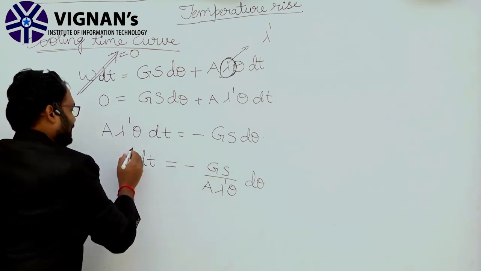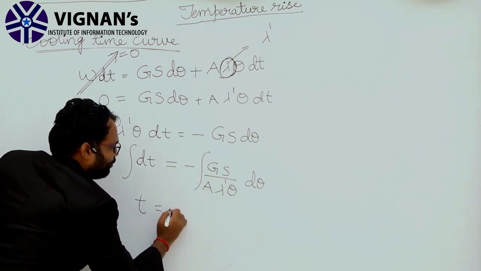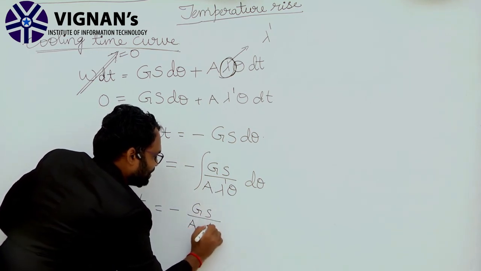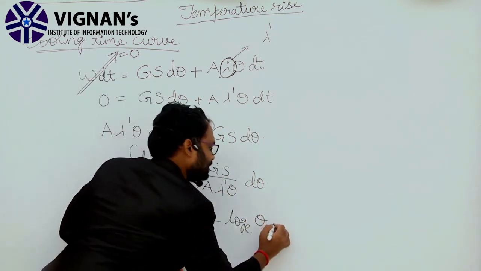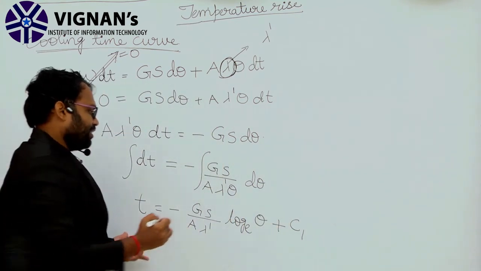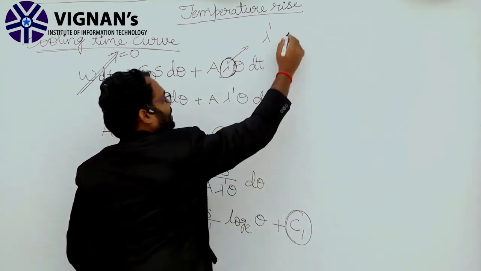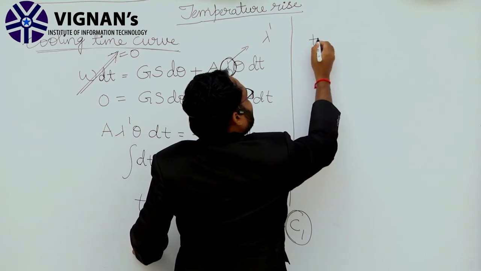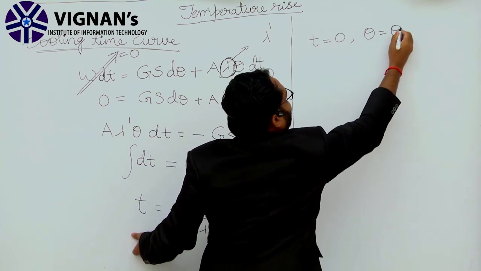Clear? Now integrating on both sides, we get t equal to minus Gs by A lambda dash log e of theta plus integration constant C1. Clear? Now we are going to solve for the integration constant C1. Let us assume that t equal to 0 and theta is equal to theta f.